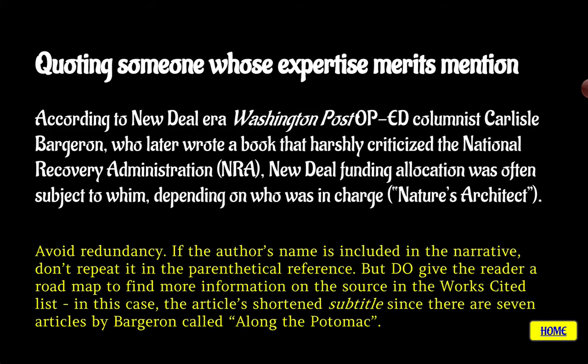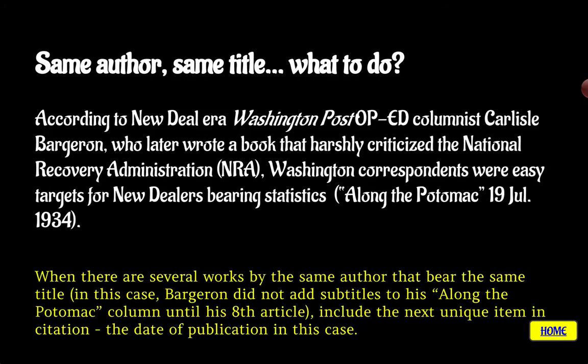So to say op-ed columnist Carlisle Bargeron and then putting Bargeron in quotation marks or in the parentheses is silly because we've already established who it is. That would just be repetitive. So if the author's name is included in the narrative, don't repeat it in the parenthetical reference, but do give the reader a roadmap to find more information on the source in the works cited list. In this case, the article's shortened subtitle, since there are 7 articles by Bargeron called Along the Potomac.